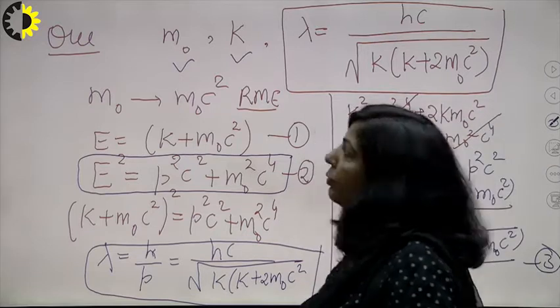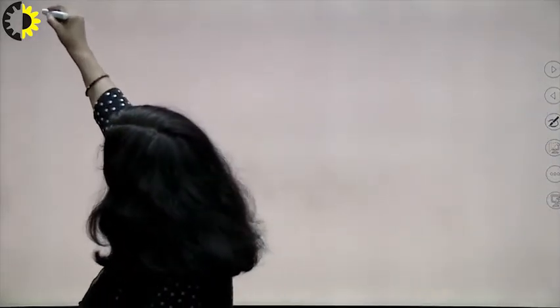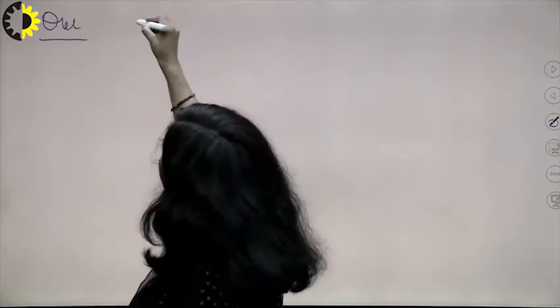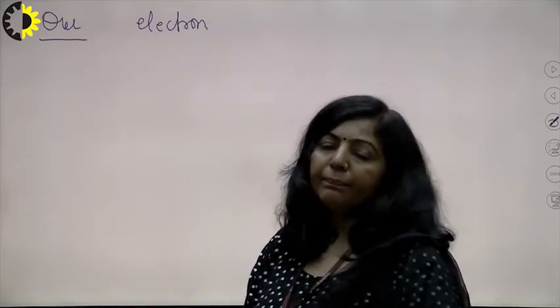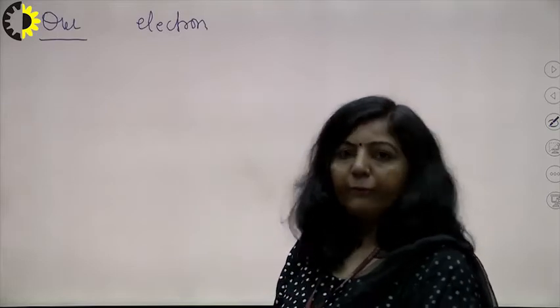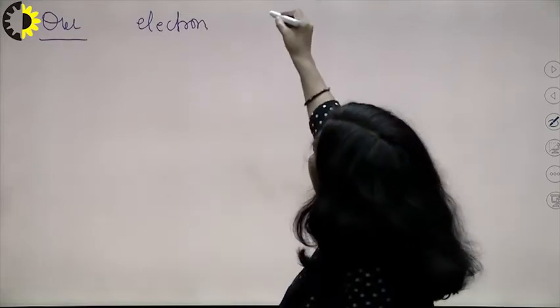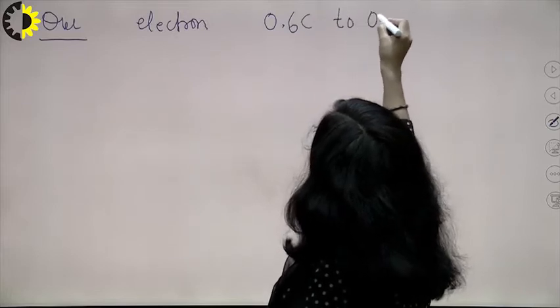I am taking one more question here. I hope this one is clear. Now the question is that you have an electron. So now the particle is an electron and you have to calculate the amount of work to be done in order to increase the speed of an electron from 0.6 c to 0.8 c.